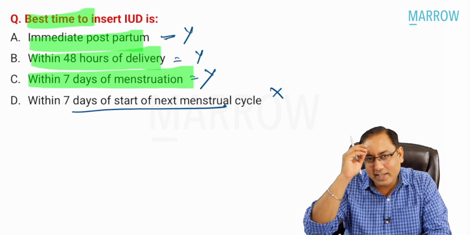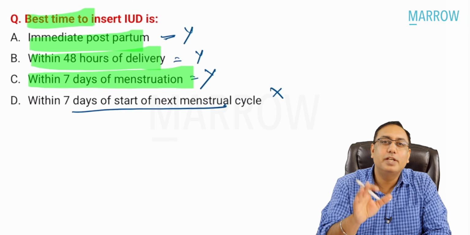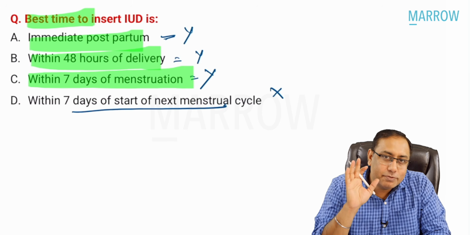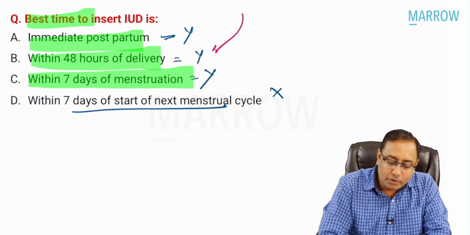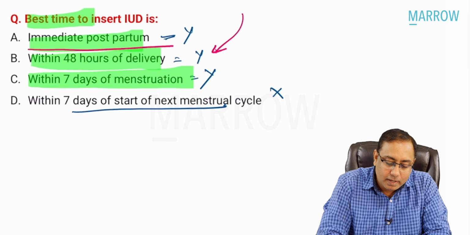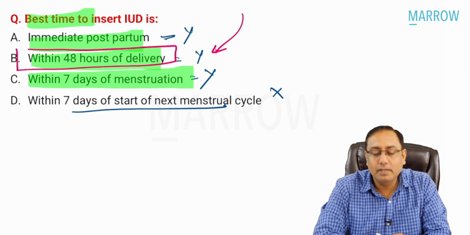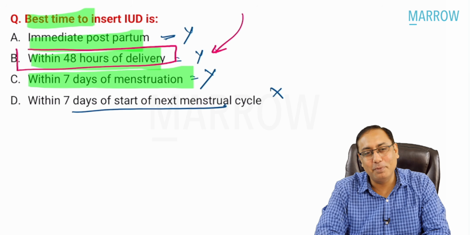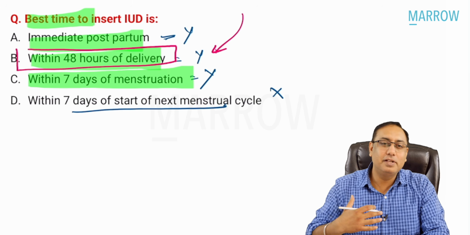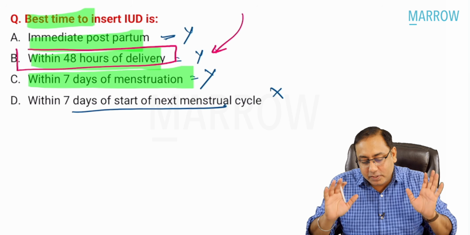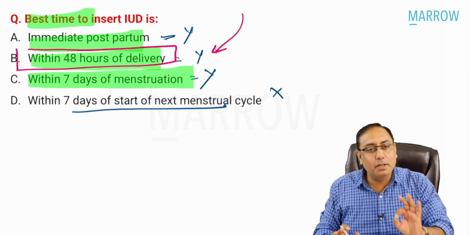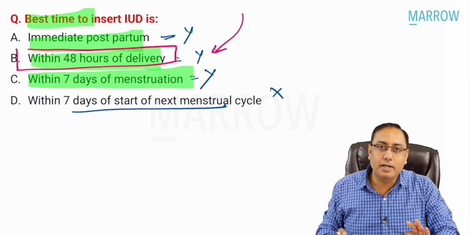But if somebody is forcing you to mark, because of practical reasons, the best answer would be option number B. But all said and done, I personally can't say that A is better than B or B is better than C. But if somebody is forcing you to answer, the single best answer should be within 48 hours of delivery.